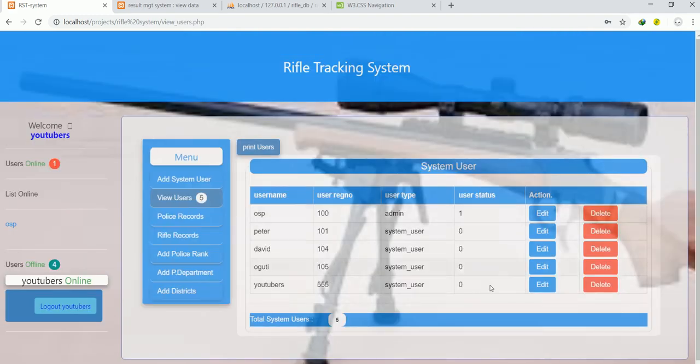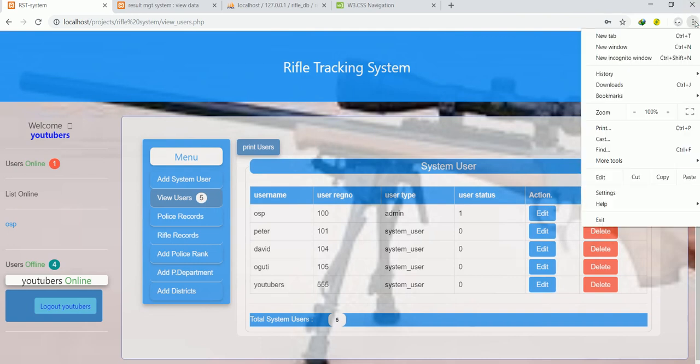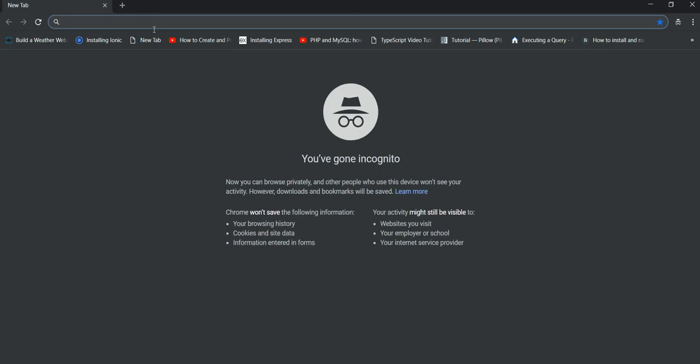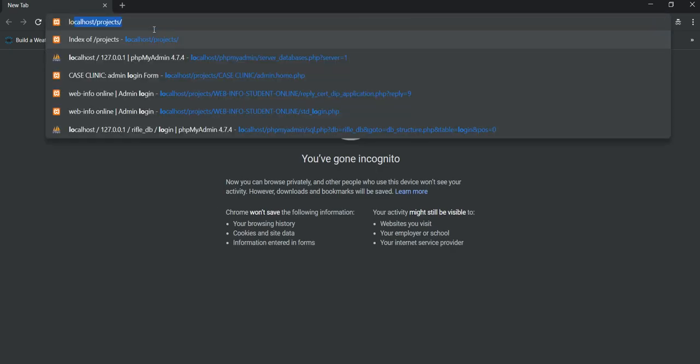Now I'm going to use a protected version of Chrome, whereby I'll go here and say new incognito window, which is kind of protected. When I click there, I'll come back here and type localhost, so that I go to the protected version of Chrome, as if I'm using a different browser in simple terms, or a different machine.